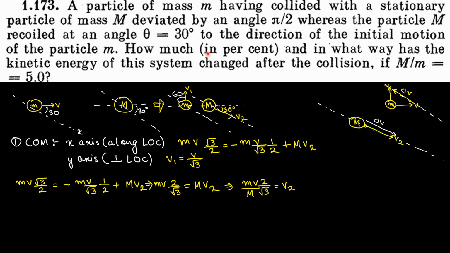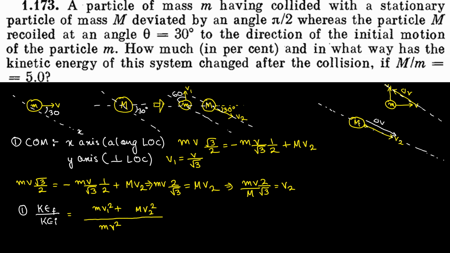Now to find out how much in percent and in what way the kinetic energy of the system has changed after collision, the question is basically telling us to find kinetic energy final divided by kinetic energy initial. So what is kinetic energy final? Half m v1 square plus half capital M v2 square, divided by kinetic energy initial, half small m v square, and the larger mass has no initial velocity, so plus 0. So I can take out half common and cancel it out.